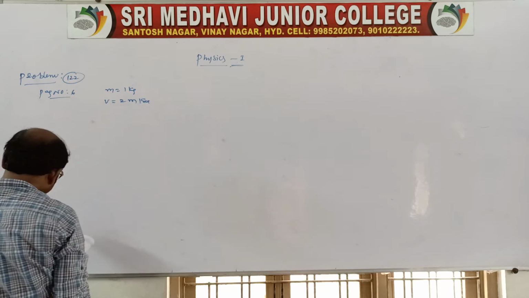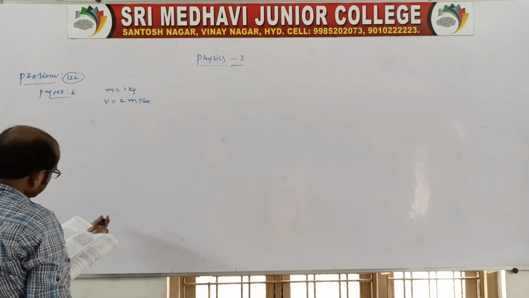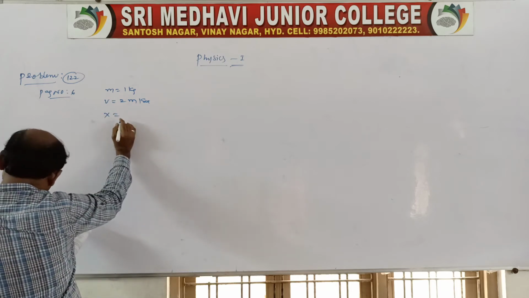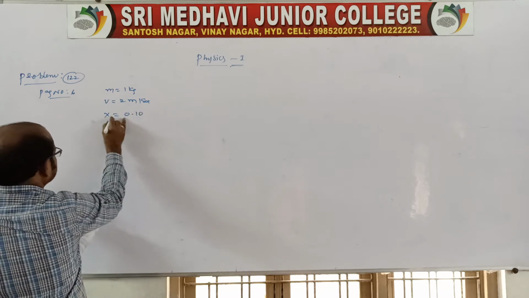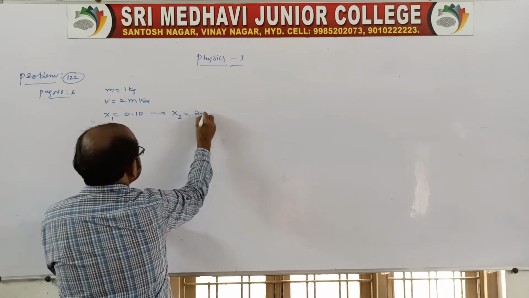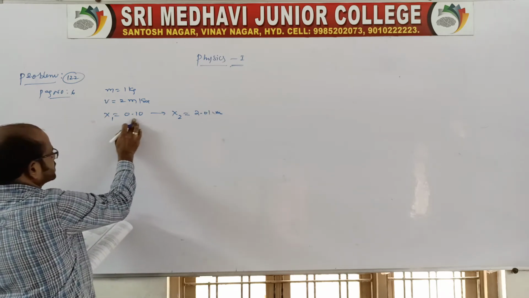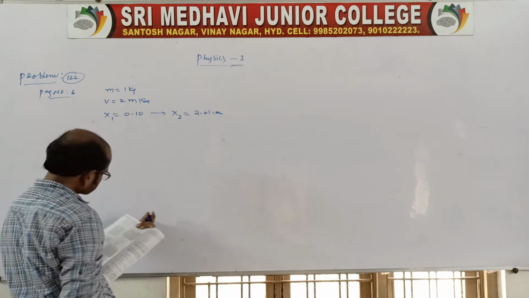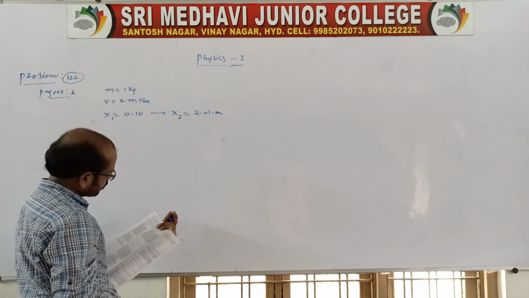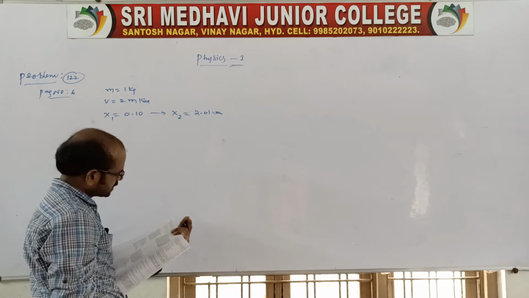The body moving enters a patch ranging from x1 given as 0.10 to x2 given as 2.01 meters. See, it is entering from this much to this much. The retarding force on the block in this range is inversely proportional to x over this range.